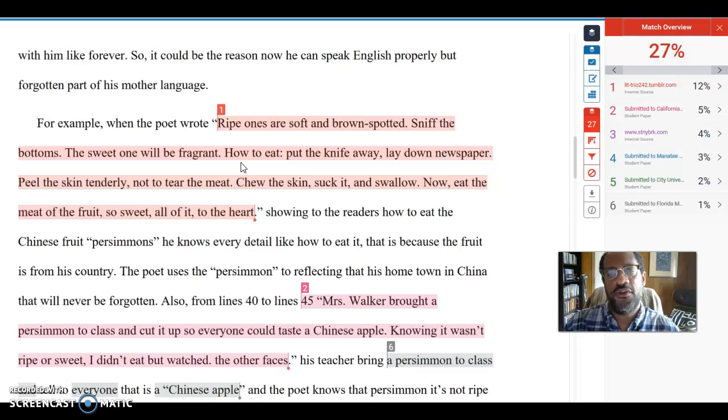So keep all that in mind for the rough draft as we're moving through, and for the final draft as well. And again, as always, if you have any questions, make sure to email me.